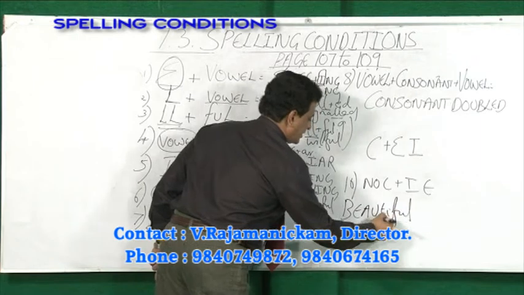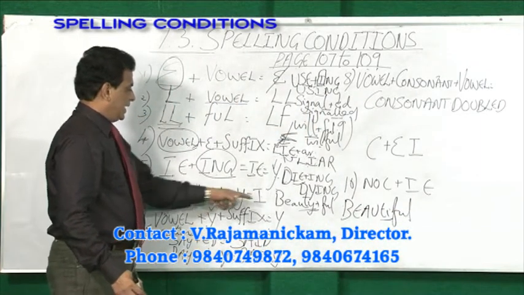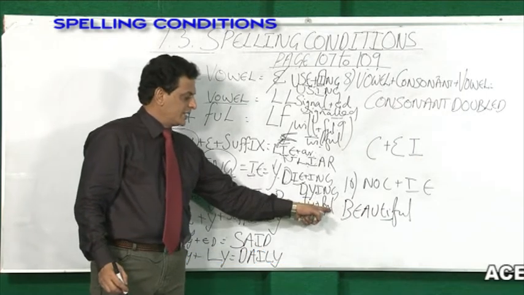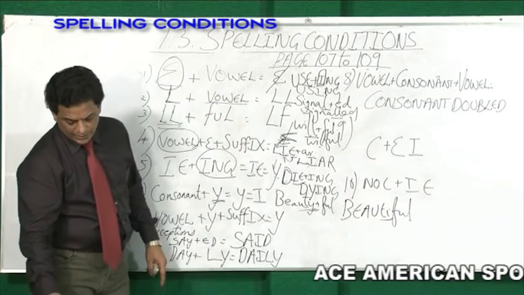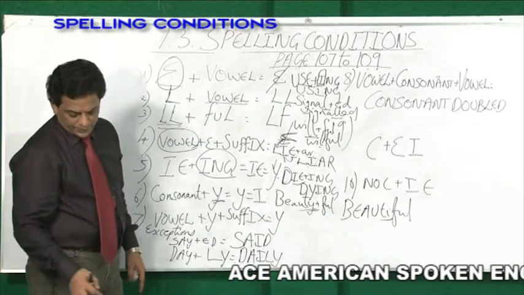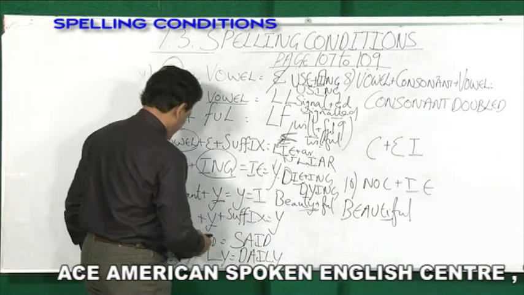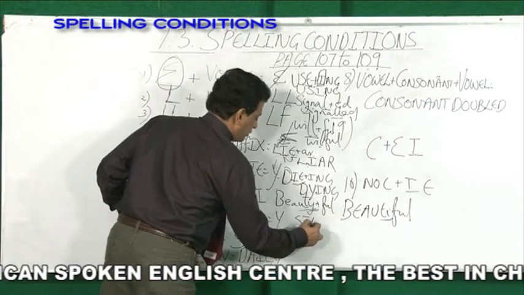So, y is changed into I because if a word ends with a y and before that a consonant comes and if it is added with a suffix, the y is changed into I. Able to understand this? Okay, next. Rule number 7, any word ending with y, for example, stay.